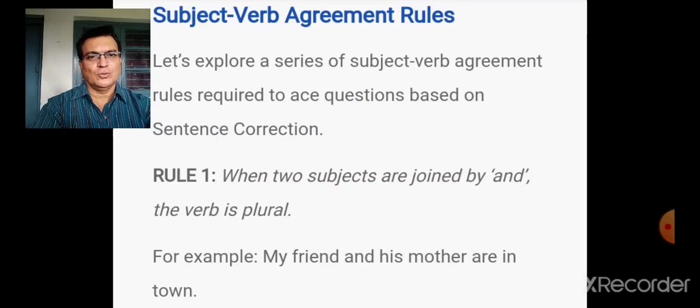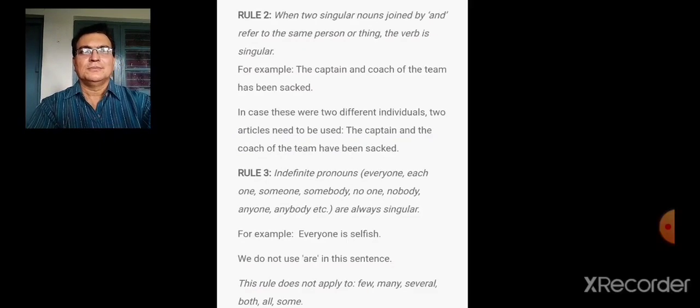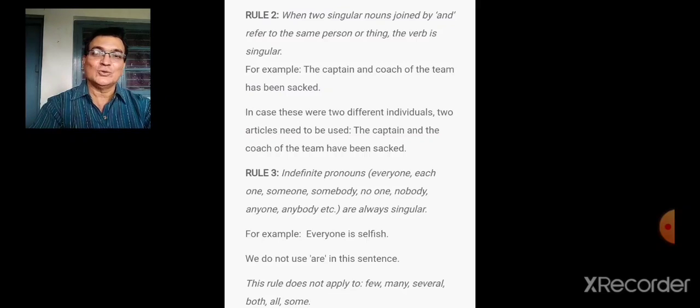Now let's go to the rules. When two subjects are joined by and, the verb is plural. All of you know, when there are two subjects, when there are two persons, you have to use plural verb. My friend and his mother are in town. My friend and his mother. How many persons are there? Two persons. Therefore, the verb you are using is plural, simple. But it's not as simple as you think.